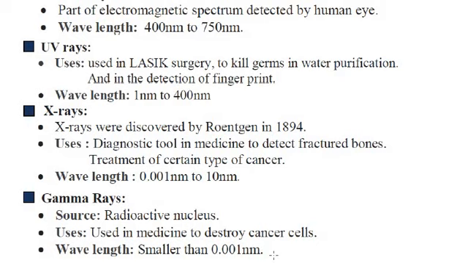The important things are some introduction about electromagnetic waves, their definition, some characteristics, and next the Hertz experiment, how electromagnetic waves are generated. Next the electromagnetic spectrum: the range of each wave, the use of each wave, and how they are produced. If you remember this much, that is well and enough for this electromagnetic waves chapter.